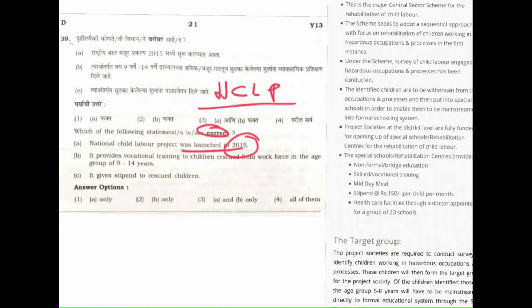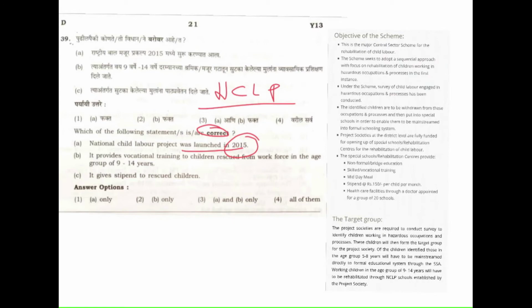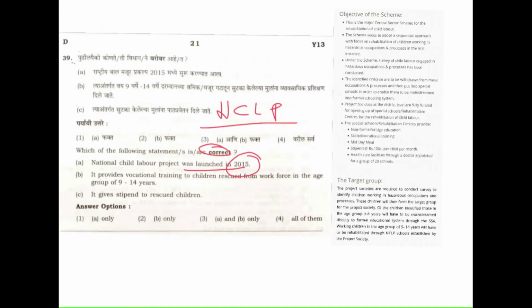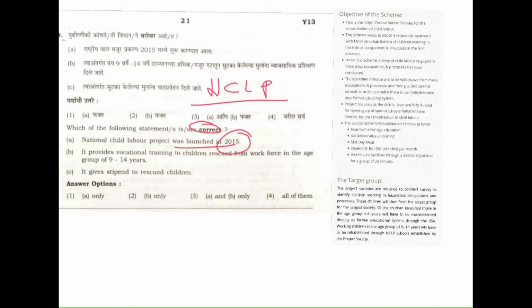This is wrong. This was launched in 1988, basically. It was not in 2015. So statement A is not correct.